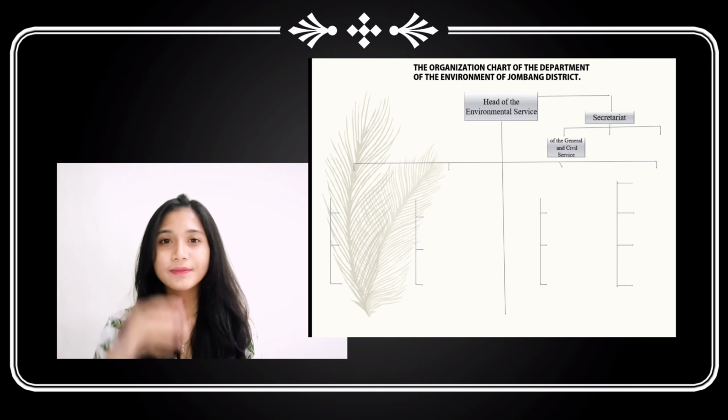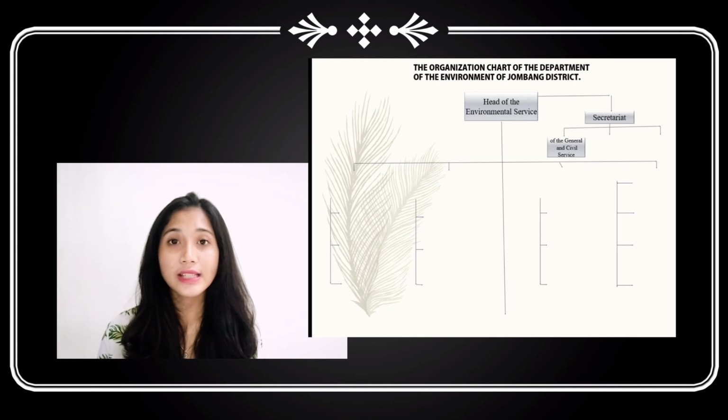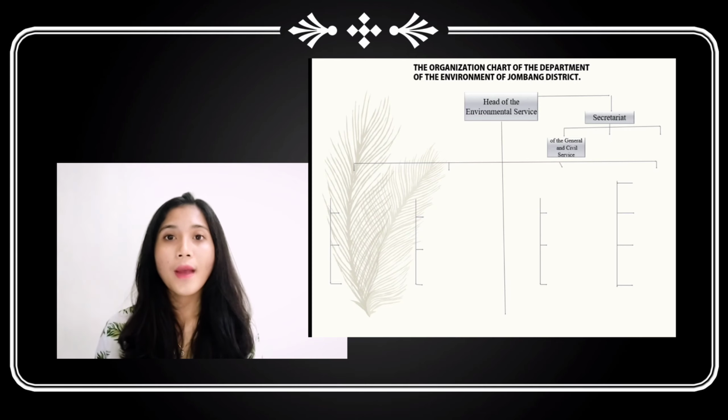Okay, 1. General and Civil Service Subdivision. Main duties of the head of the General and Civil Service Subdivision to carry out: public service and personnel, procurement of facility and infrastructure, management of regional property, and human resource management.